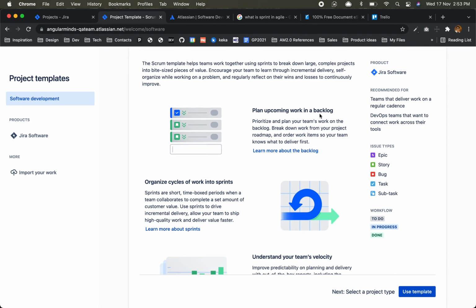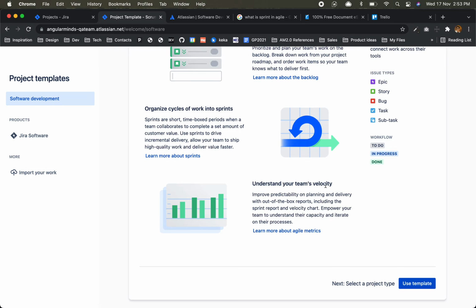Plan upcoming work in the backlog, then organize cycles of work into sprints. So the entire project is split into sprints. Sometimes the sprint can be of 1 week or 2 weeks. Ideally it is 2 weeks, which most people follow. For a larger project it can be 4 weeks.